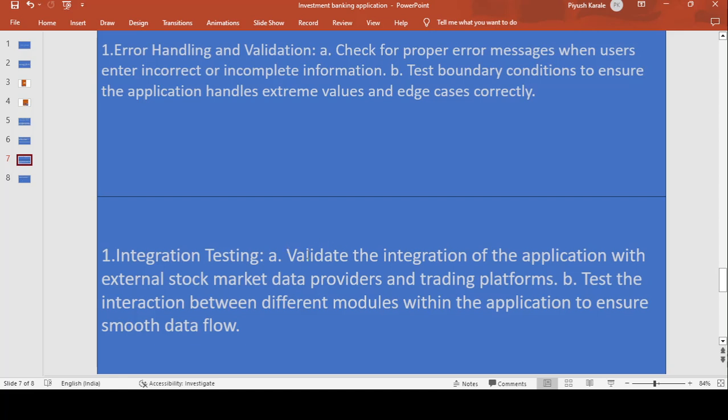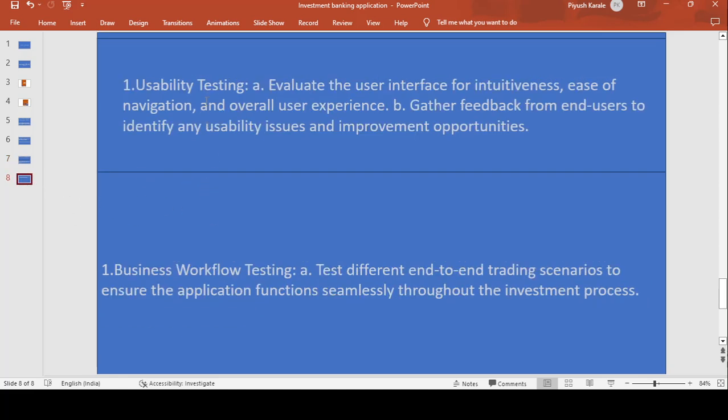because it is a sensitive matter, because here the value will be fluctuating second by second. You have to know that the share market is very sensitive. So in the share market you have to check whether whatever data you enter, or whatever data is provided by the external tools, is correct or not, and real time data is needed in the share market. That is the important thing, so you have to check that here in the integration testing. Okay, so next one is the usability testing.